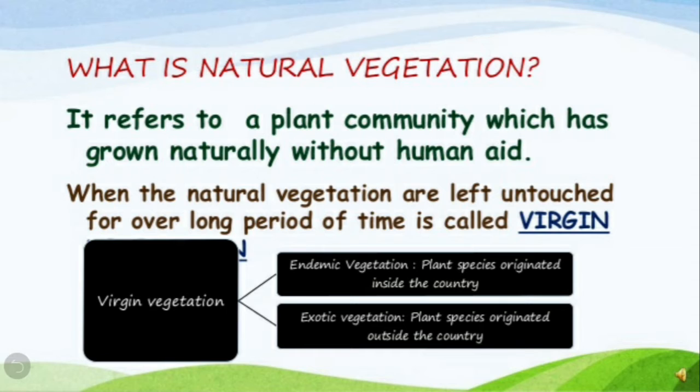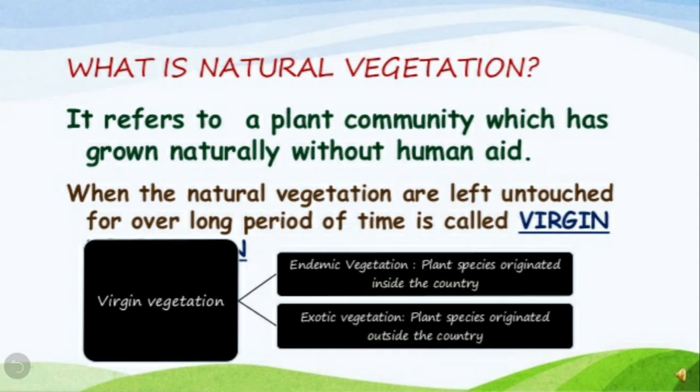Now, what is virgin vegetation? Virgin vegetation is of two types. Endemic vegetation, which means plant species originated inside the country. Exotic vegetation means plant species originated outside the country.